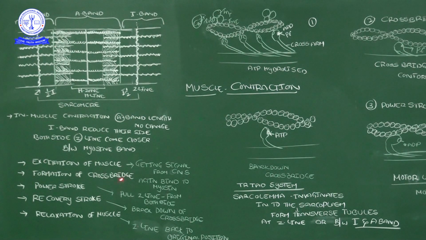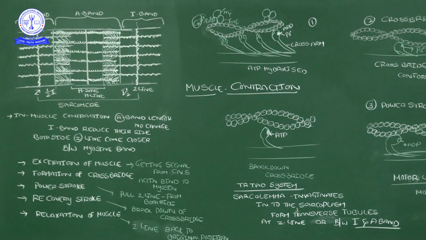So sarcomere means the gap of the myofilament from one Z line to another Z line. Now if you take one sarcomere, it contains one side of the I band on either end, because in the middle of the I band only the Z line is there.